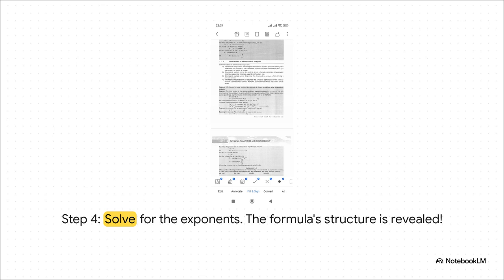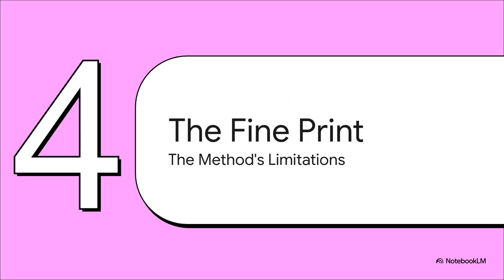So we solve that simple system of equations for a, b, and c, and when we plug those values back in, look what happens. The structure of the formula just reveals itself. It turns out the mass doesn't matter at all, and the period is proportional to the square root of the length divided by gravity. We just derived a physical law using nothing but logic. It's kind of like magic. But, like any good magic trick, you've got to understand its limits.